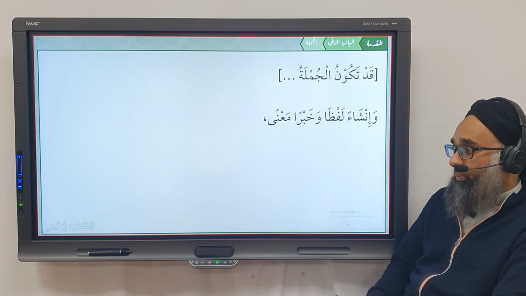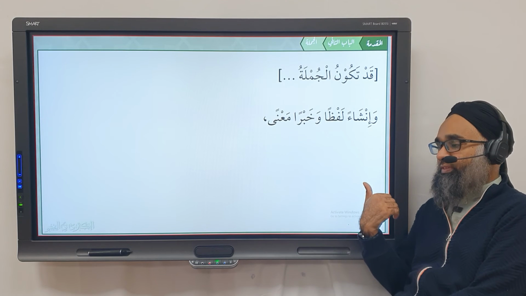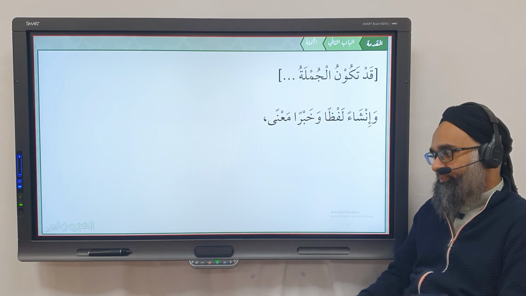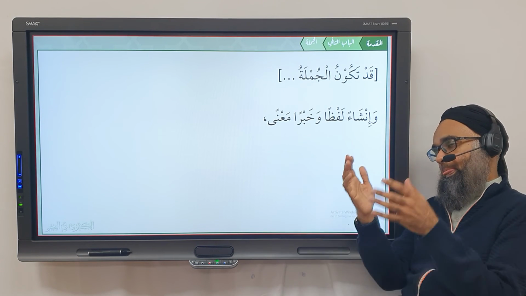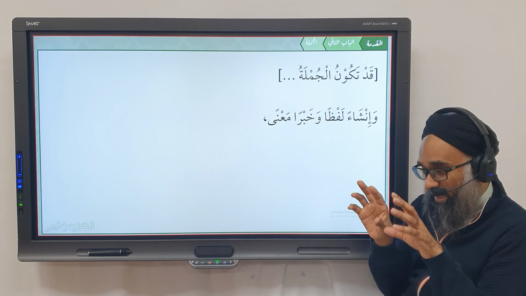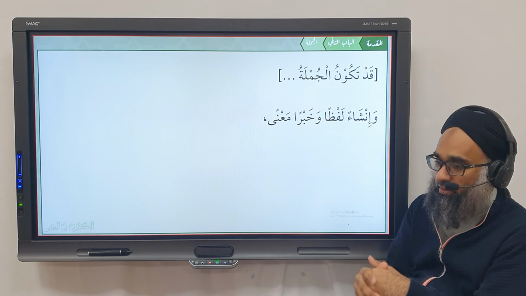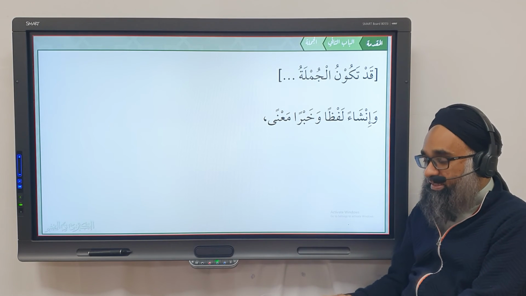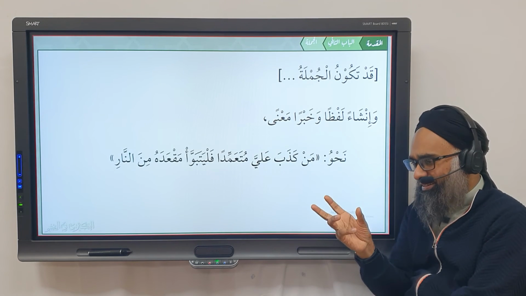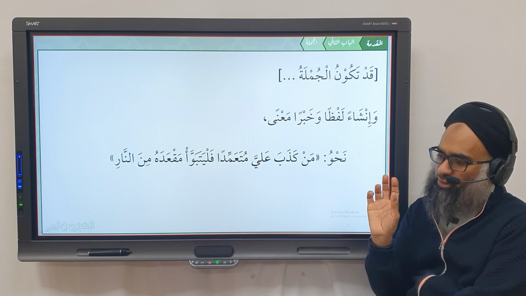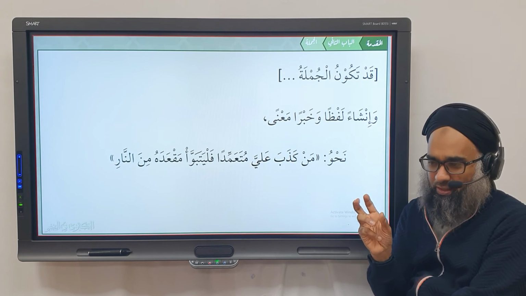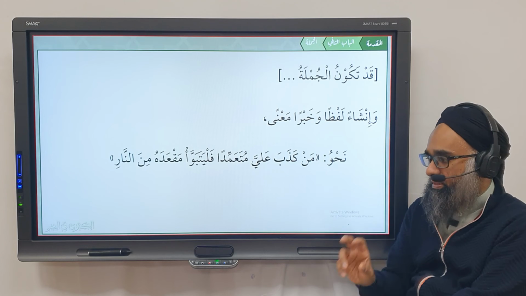You could also get it the opposite way around. It's insha lafzan and khabar in ma'na. What does this mean? It's insha in lafz, meaning it's jumla insha'iyya. It's amr, it's nahi. But really it's a khabar. And the reason you would do this is, as we've done in balagha already, when you change the sigha, when you change something, what does it do? It creates a focus, it creates ta'keed, it creates an emphasis.